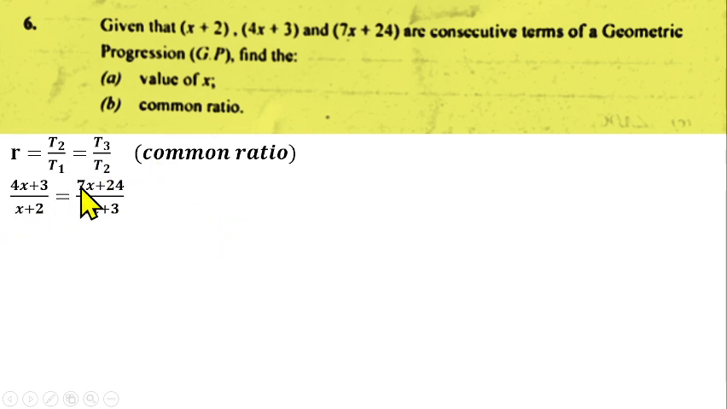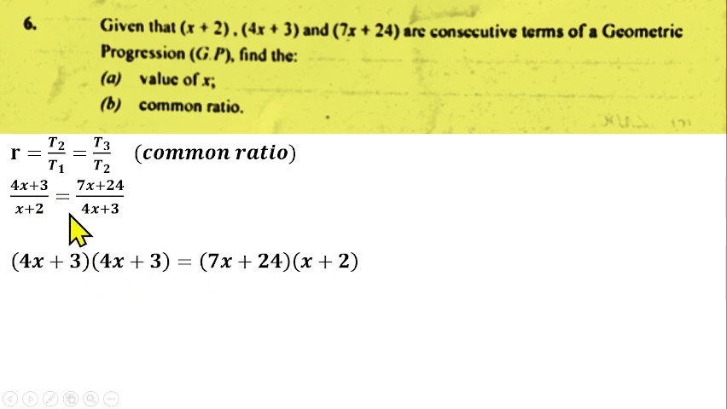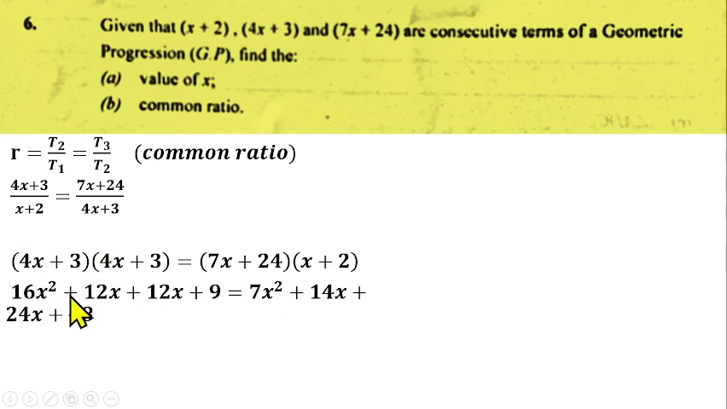From there we can cross multiply. If you cross multiply, we have 4s plus 3 multiplied by 4s plus 3 equals 7s plus 24 multiplied by s plus 2. We can open the brackets. 4s times 4s gives us 16s squared. 4s times 3 is 12s. 3 times 4s gives us 12s. 3 times 3 gives us 9. Equals 7s times s gives us 7s squared. 7s times 2 gives us 14s. 24 times s gives us 24s. 24 times 2 gives us 48.